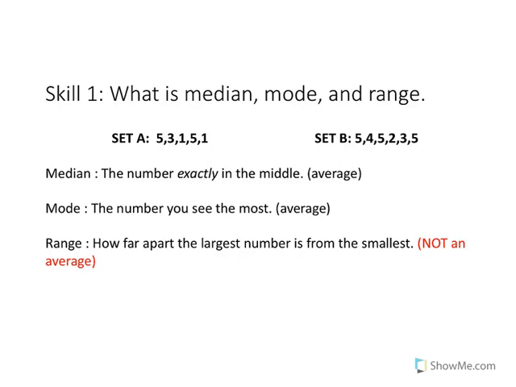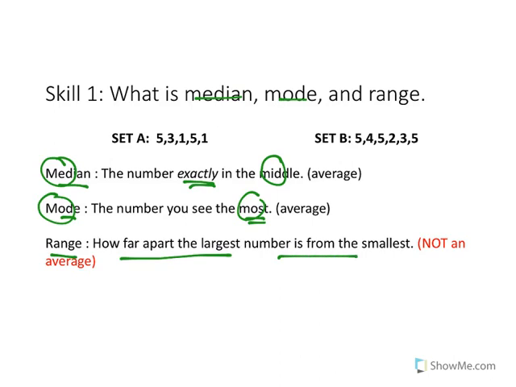And median and mode are types of averages. So median is the number exactly in the middle of a set of data. Mode is the number we see the most frequently. So think mode, most. Median, think medium for middle. And range is basically how far apart the largest number is from the smallest.